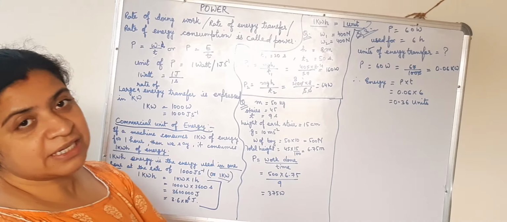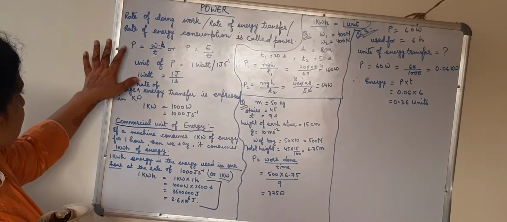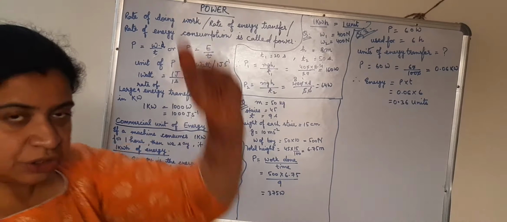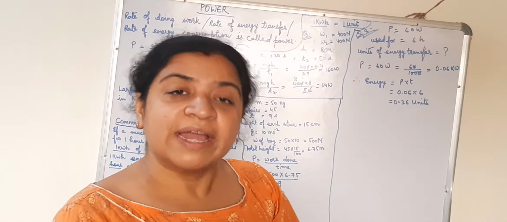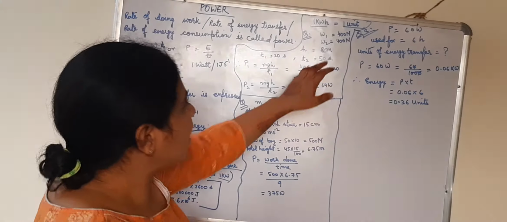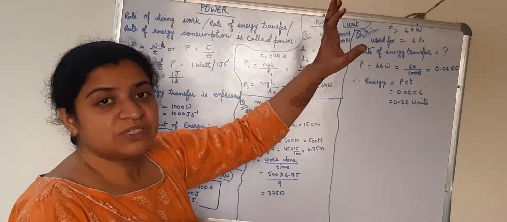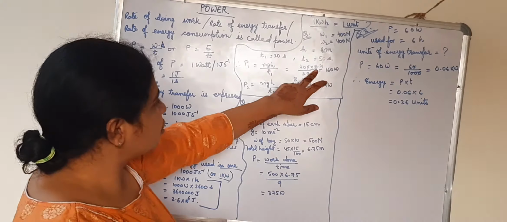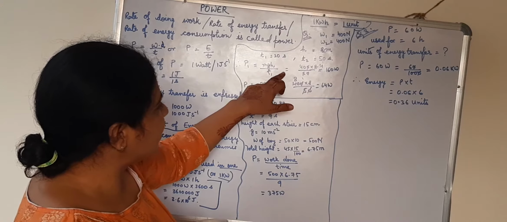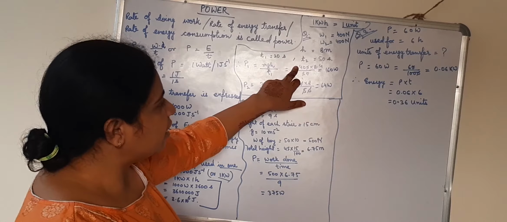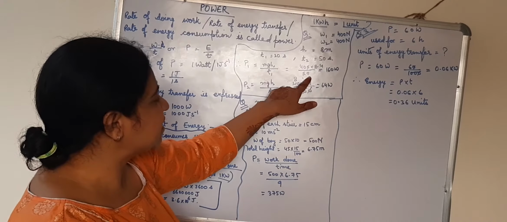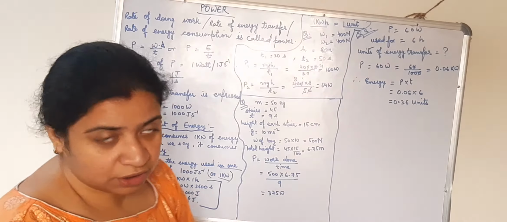You know power is equal to work done upon time. In case of vertical motion, work done is equal to mgh. What is mg? Mg is the weight, which has already been given. So we have to multiply by h, mgh upon t. Mg is 400, h is 8 and time taken by the first girl is 20 seconds. That comes to 160 watt.